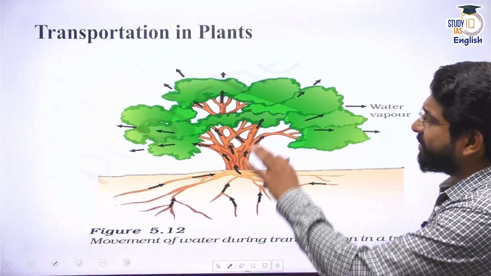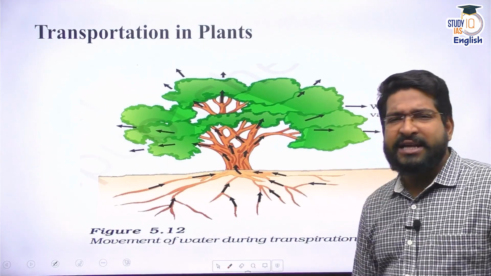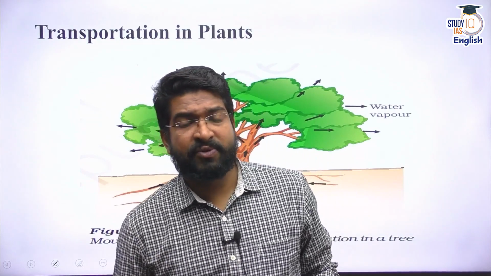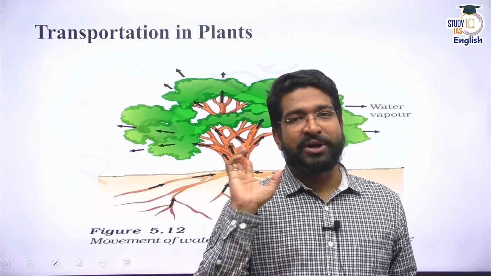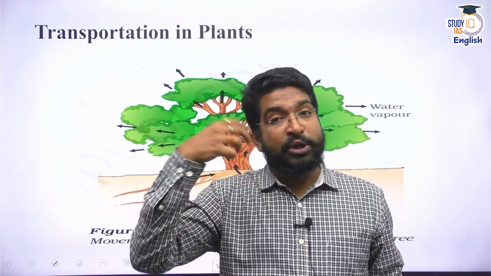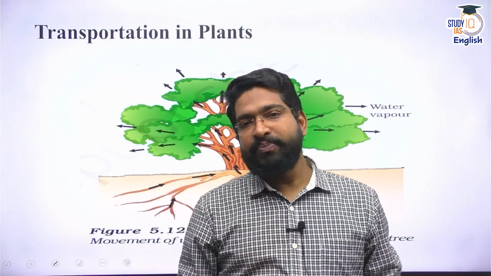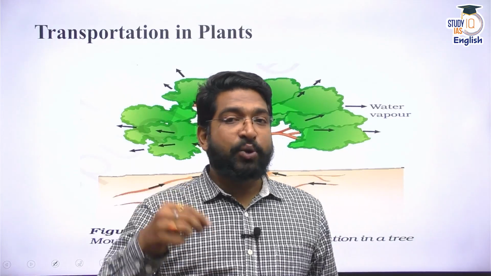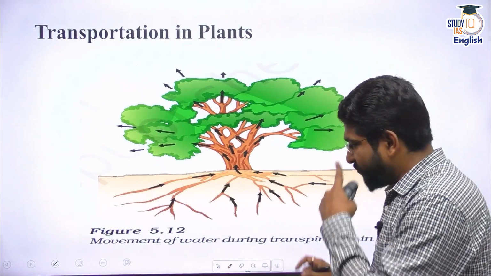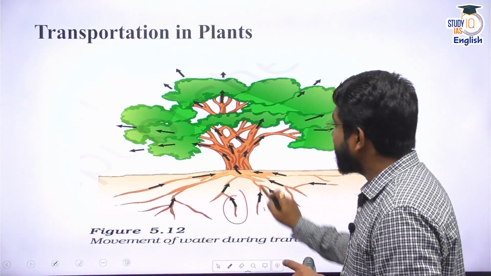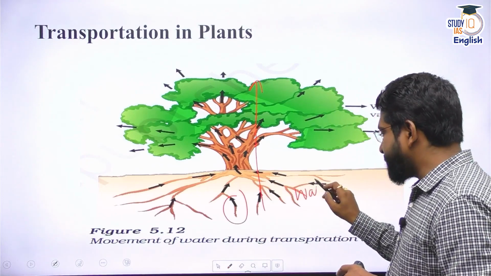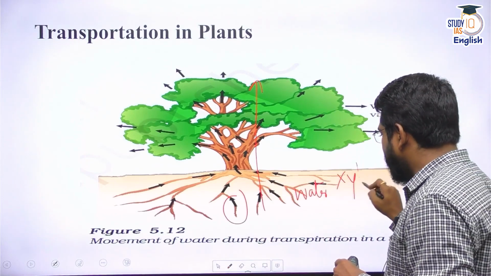Now, when we look at the plants, their transportation system is not as complex as humans. Why? Because a plant simply needs water. That means they would need one conduit for water transport. They also have some food in them. They will produce food, so they need another conduit for transferring the food. Now we know for water transport, water has to reach from the roots to the tip, and for that you have a water transport setup. The water transport setup is called xylem.